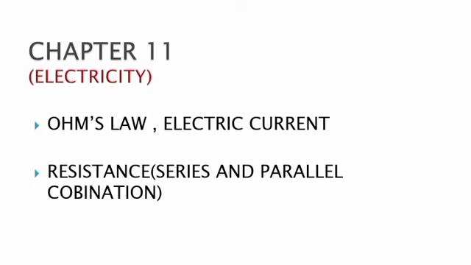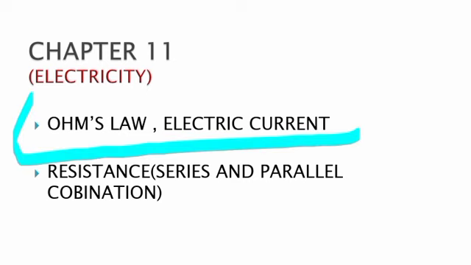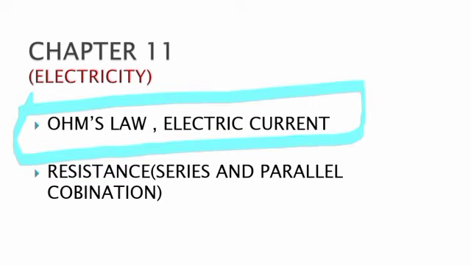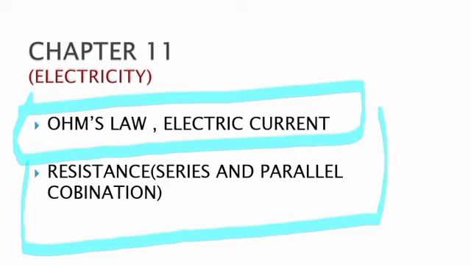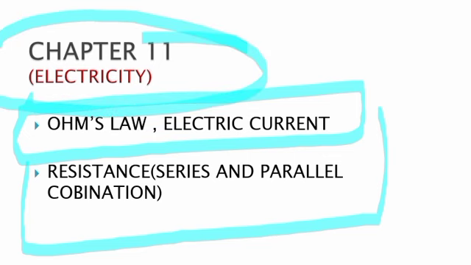Chapter number 11, that is electricity. In it you have to read Ohm's law and electric current. Chapter number 11's second topic is resistance. In it you must read series and parallel combinations for board exams. Chapter number 11, electricity, now finishes.